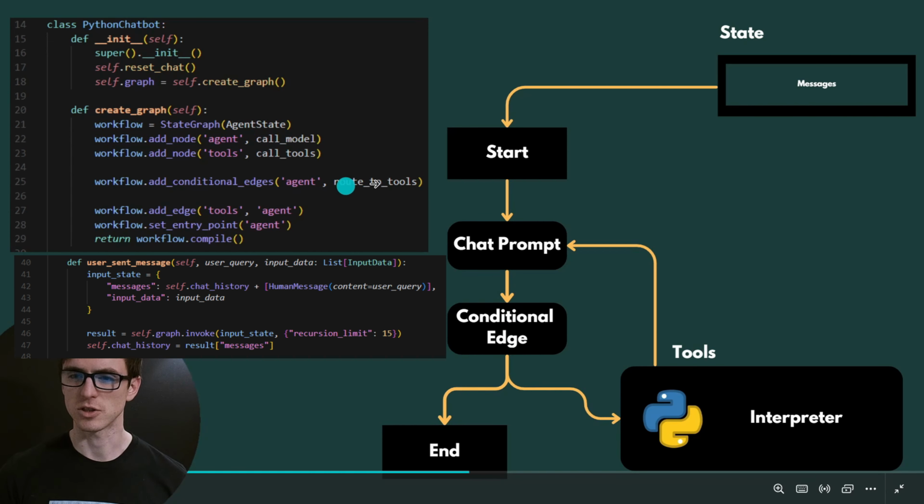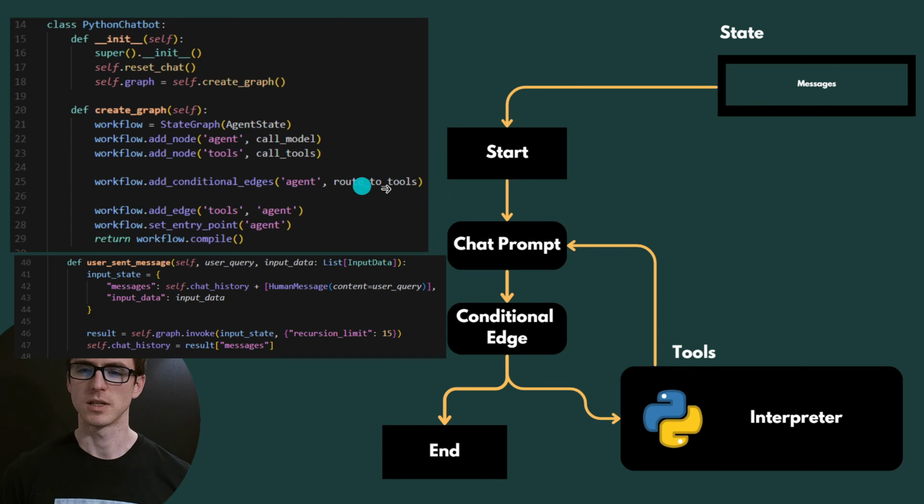We haven't seen this function here, but it looks very similar to all of the examples on LangGraph's website or in any of my other tutorials, so I'm not going to go into detail. The code is also available in the description if you want to check it out. So I'm adding our conditional edge here, and then another edge that goes from tools back to our agent. Finally, I'm setting our entry point to be our agent node, so that when we start, we always start at this node. Then I'm compiling, and setting it onto self.graph within the chatbot.